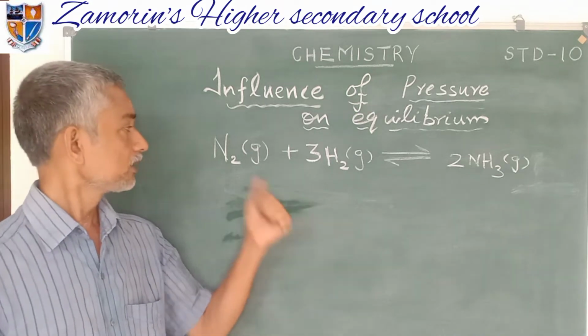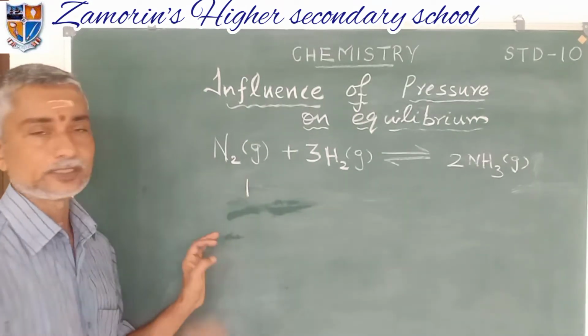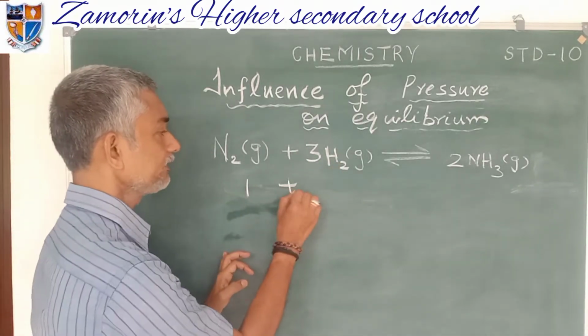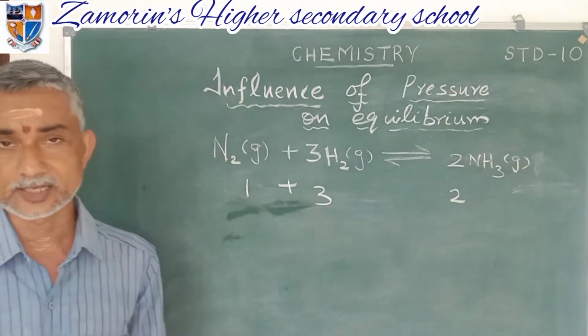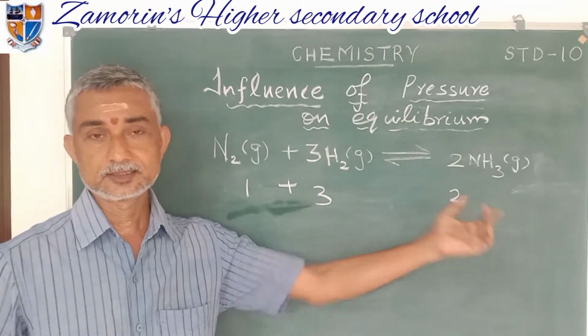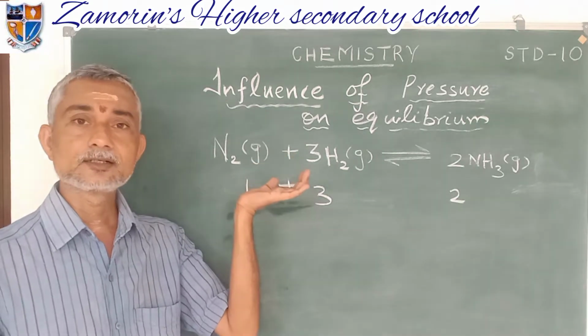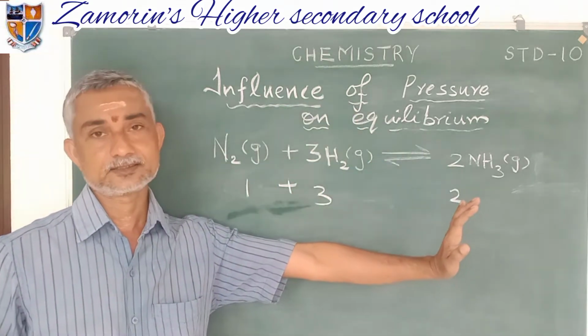So here in this case, on the reactant side, 1 mole of nitrogen combines with 3 moles of hydrogen forming 2 moles of ammonia. That is, the number of molecules decreases in the forward reaction. So if we increase the pressure, the number of molecules decreases here.